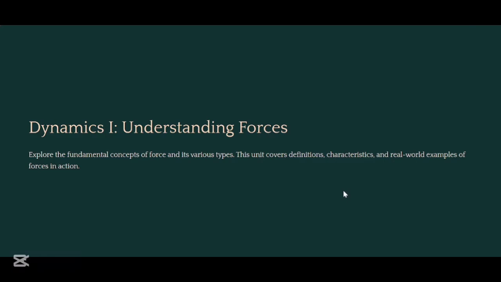Today we are going to be exploring the fundamental concepts of force and its various types. This unit will cover the definitions, the characteristics and real world examples of force in action.